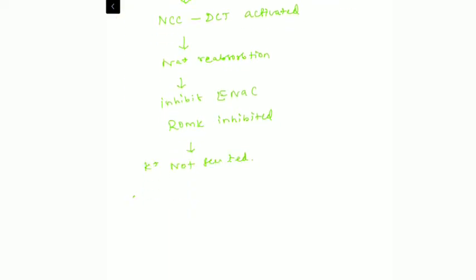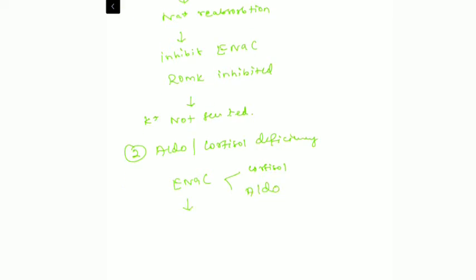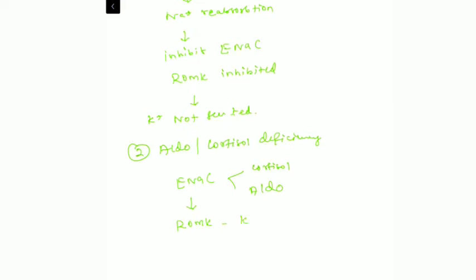And the second mechanism is aldosterone or cortisol deficiency. The epithelial sodium channel has the receptor for both cortisol as well as aldosterone. So the epithelial sodium channel has to be activated for activation of the ROMK channel, which is the main potassium channel, that is the renal outer medullary potassium channel, causing the potassium secretion into the tubular fluid.